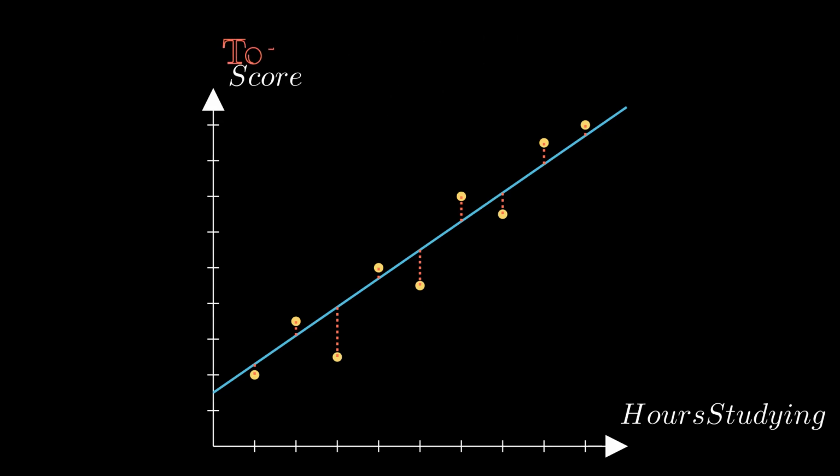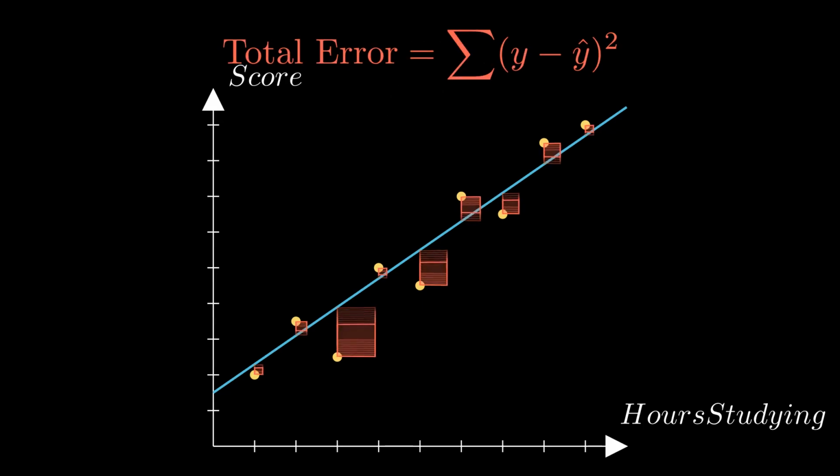To find the perfect line, we take all of these errors and mathematically square them. This heavily penalizes large mistakes. The line of best fit is the one that minimizes the total area of all these squares combined. The ordinary least squares.